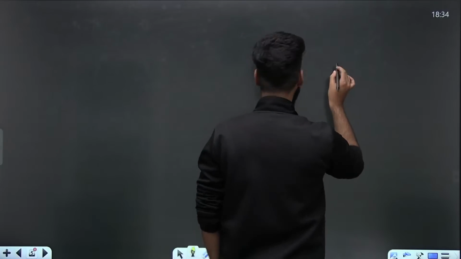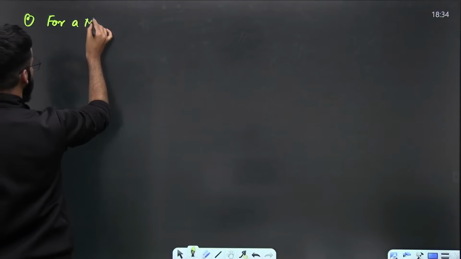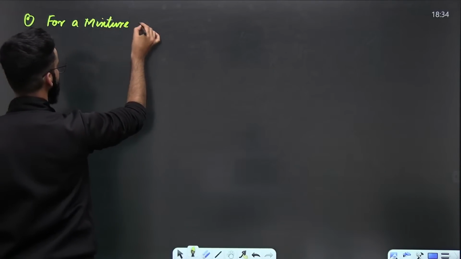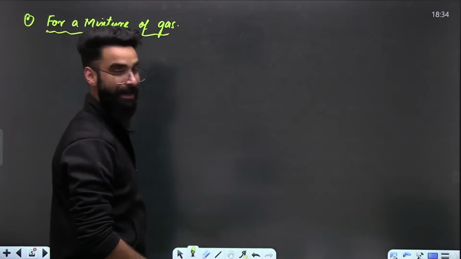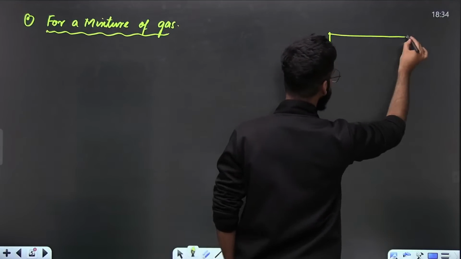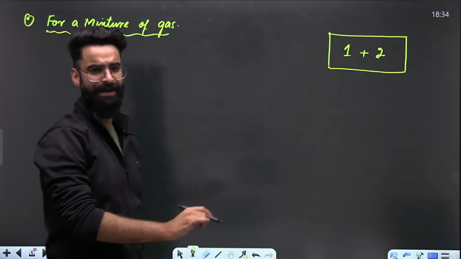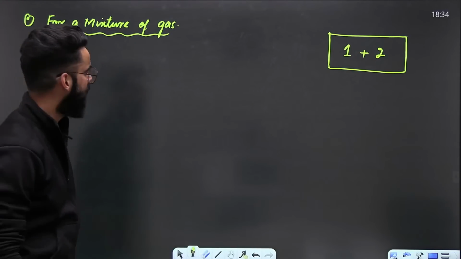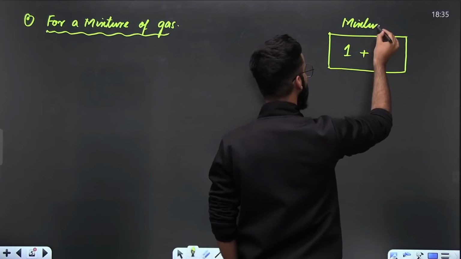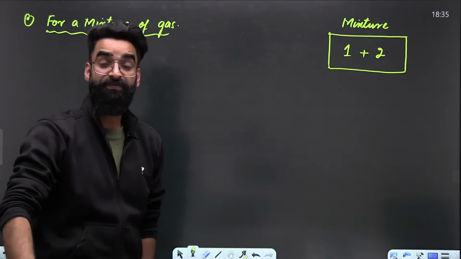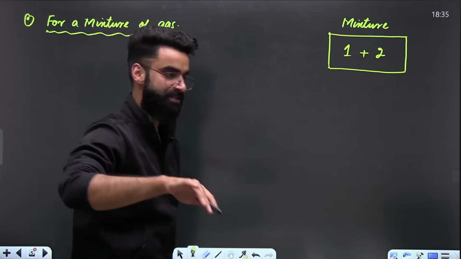One more thing, guys. For example, if you have a mixture of gases, I would say a mixture of chemically non-reacting gases. Let's say this is the container, and it contains two chemically non-reacting gases, gas 1 and gas 2. Perfect. Now, first of all, since it's a mixture of gas, it's a gaseous mixture. And for a gaseous mixture, what do we define? Do we define the normal molar mass or the average molar mass?